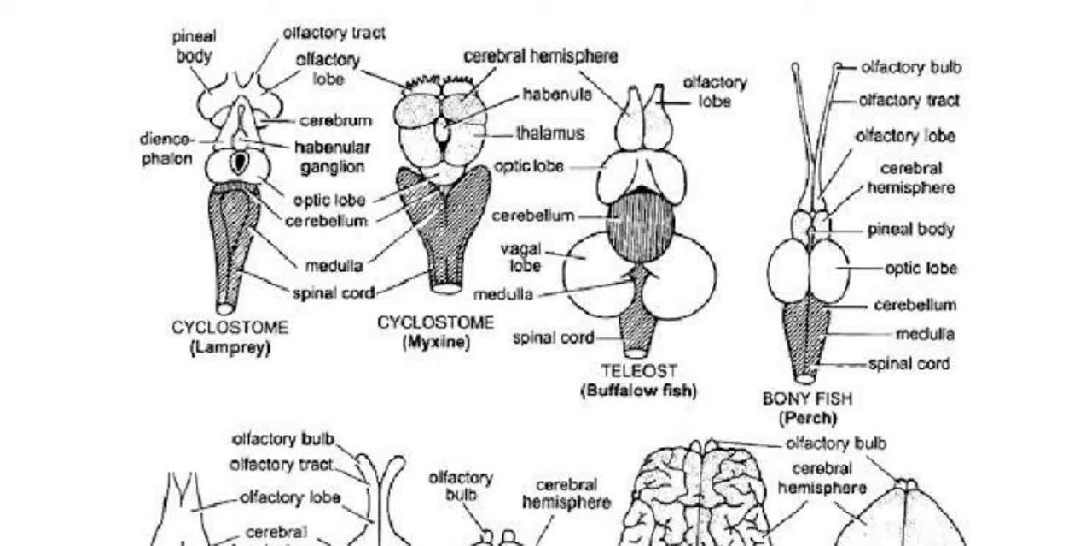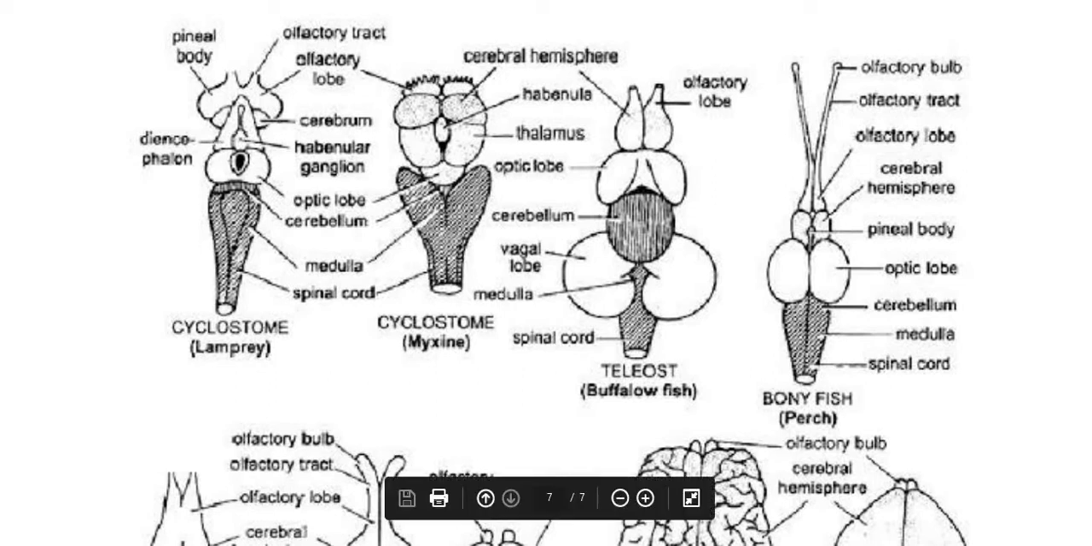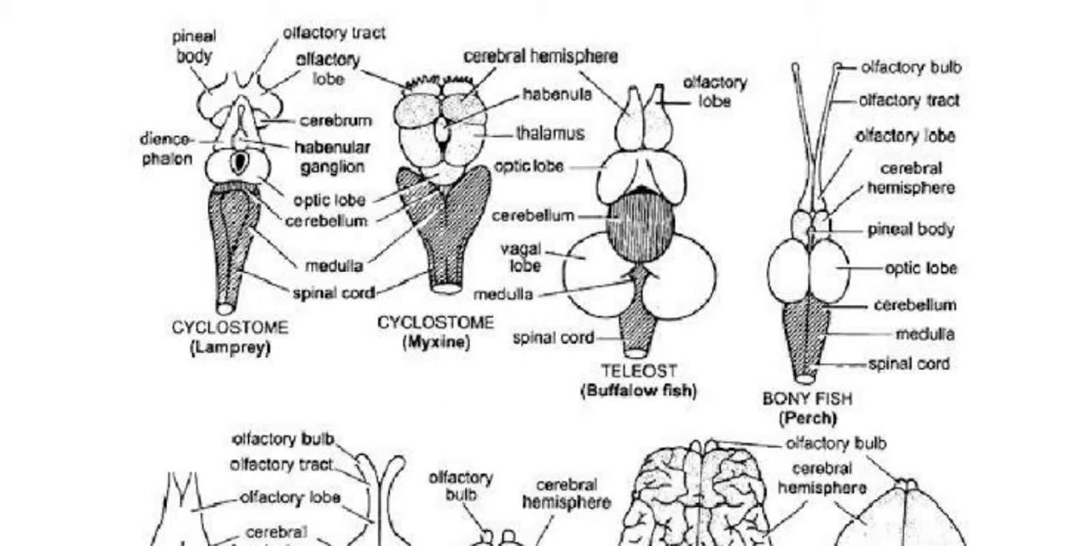That is, in different vertebrates it varies as per evolution. The different structures that have evolved in different vertebrates are due to the habits and the behavior of the animals. Now let us see one by one in each vertebrate how the brain is arranged or formed.